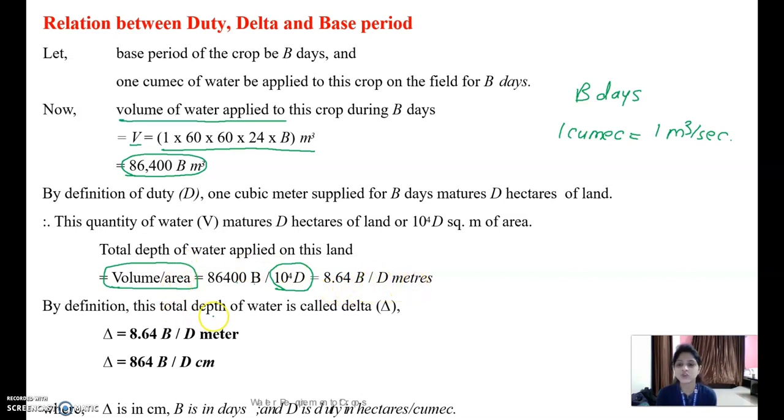So by definition of total depth of water, delta is equal to 8.64 B by D in meters, and 864 B divided by D in centimeters. So this is the relationship between the duty, delta and the base period. So thank you.